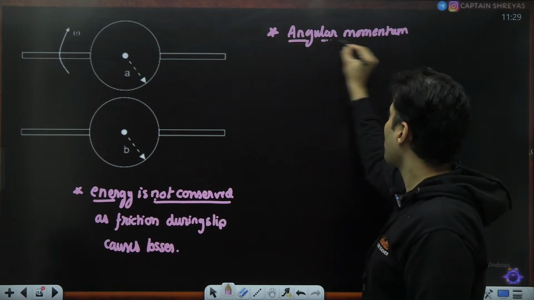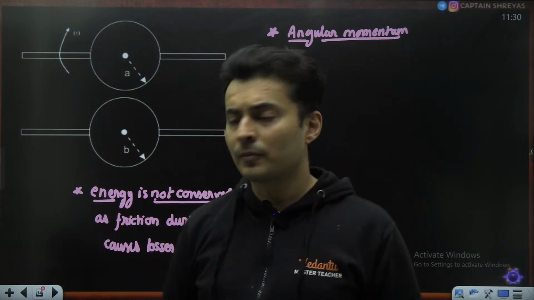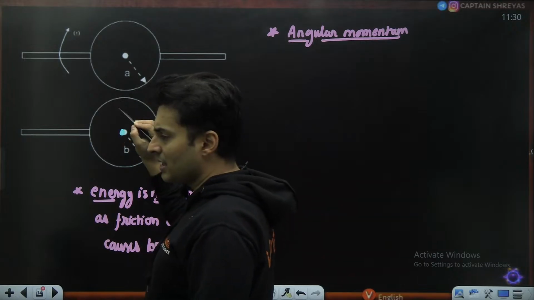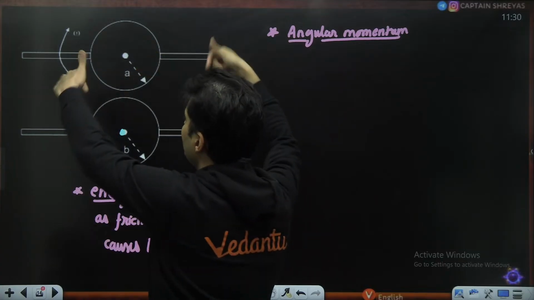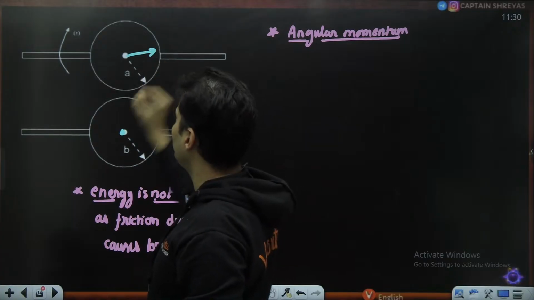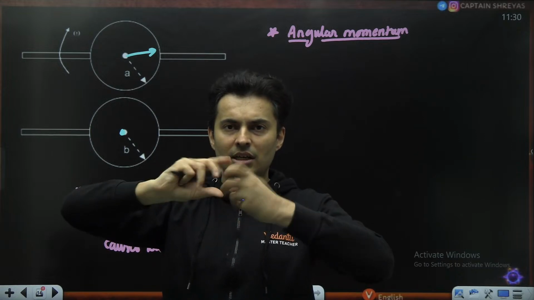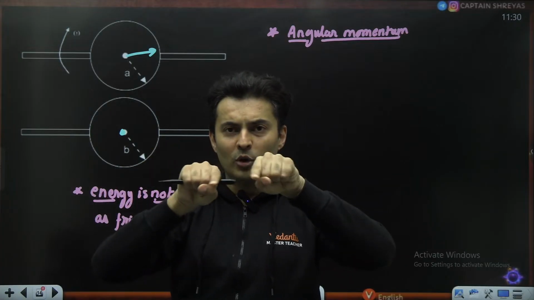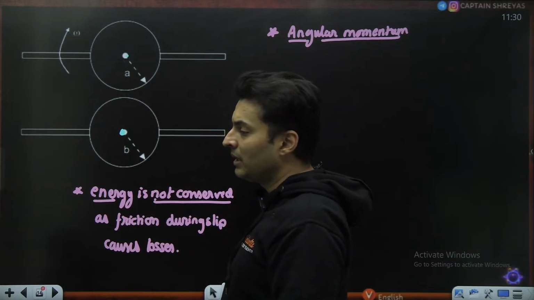Angular momentum conservation principle demands that the net torque be zero. So if you take any point, let's say for example this point, understand that there will be torque, because this axis which is rotating might experience some kind of force, because imagine both these spheres are rotating when they are touching each other, so that axis will try to move left, right, or front or back. So there will be some force. That force will create a torque about this point. So torque is there, so angular momentum is not conserved.